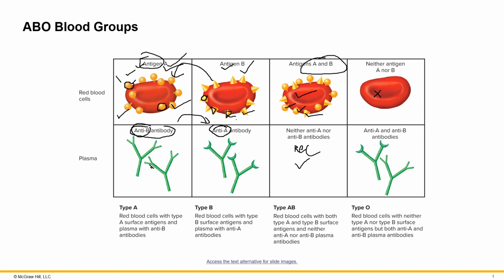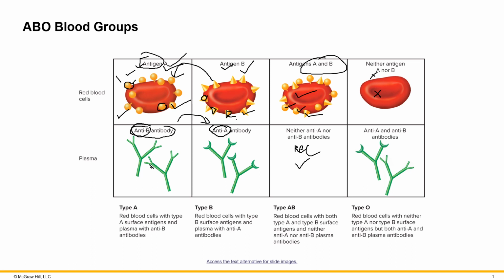Now the last scenario is where a person does not have either of those two antigens on their red blood cells. So this person's body is not going to recognize either type A nor type B. So getting a transfusion from either type A or type B is going to result in their body rejecting the blood cells because they have foreign antigens.